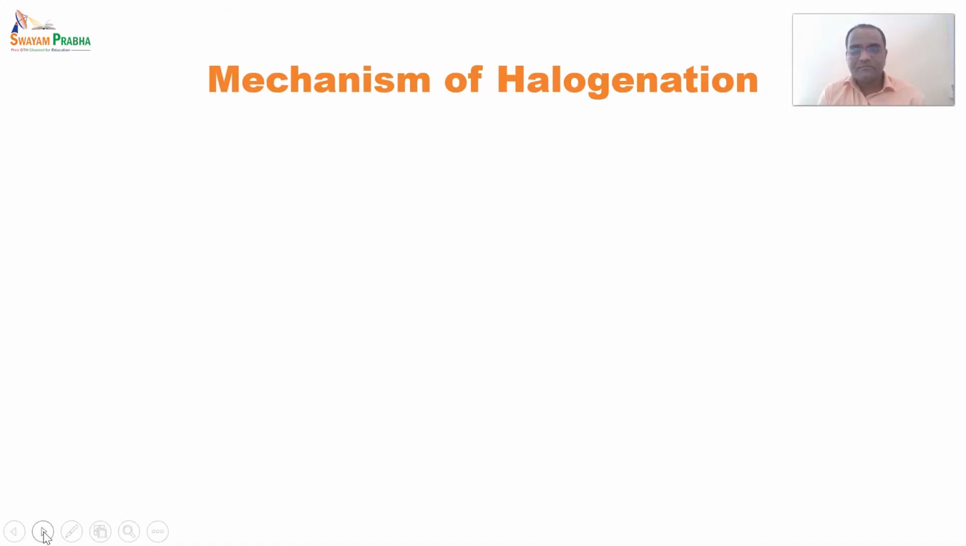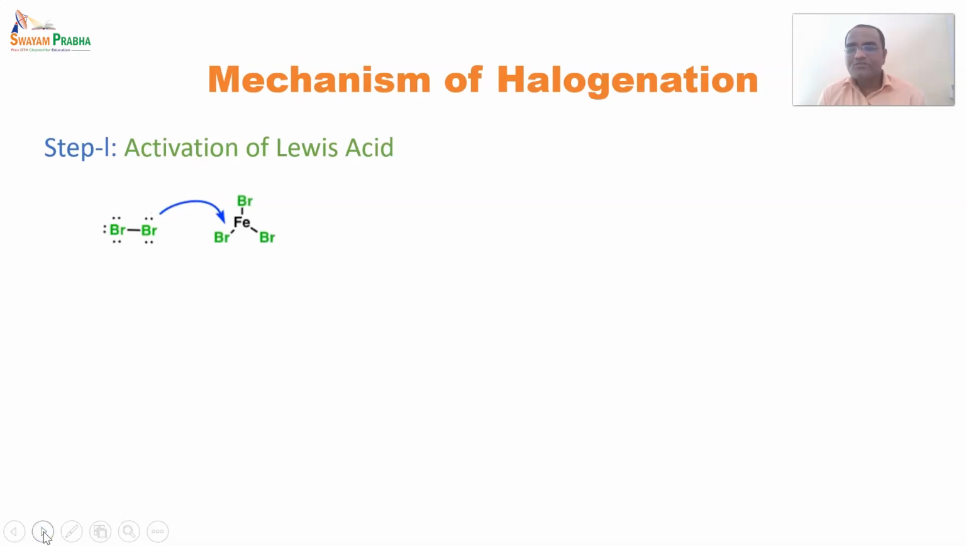Now we'll see the mechanism of halogenation. So in the first step, that is activation of the Lewis acid. So the bromine atoms are equivalent, but due to the Lewis acid they become inequivalent when we are conducting such a type of reaction with equivalent atoms. Otherwise it would lead to formation of free radicals, but due to the presence of the Lewis acid,